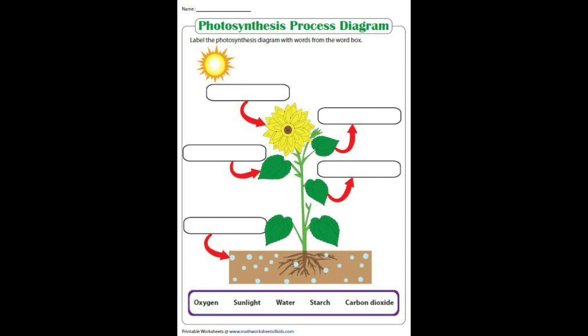I hope you understood what is the process of photosynthesis up to now, and try to fill in the blanks which are given in the brackets. See, the arrows are showing you and the answers are given below in the box. Please try to fill in those answers. Think about the process of photosynthesis. Take a review of it. If you have books, you can refer to the books also. If not, you have heard the lesson. If you don't understand, rewind it once again and fill the boxes given in the picture.